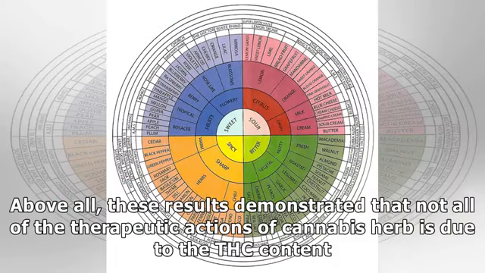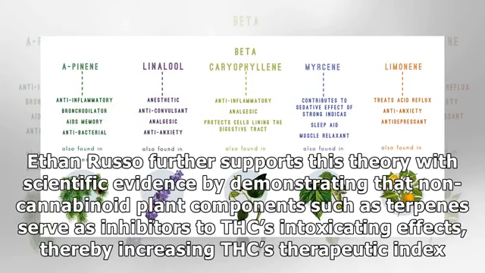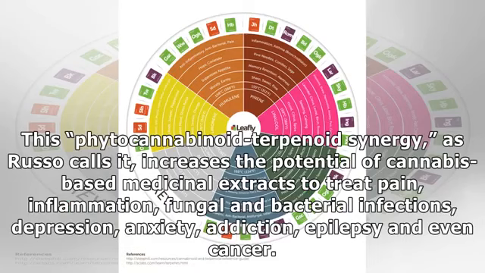Above all, these results demonstrated that not all of the therapeutic actions of cannabis herb is due to the THC content. Ethan Russo further supports this theory with scientific evidence by demonstrating that non-cannabinoid plant components such as terpenes serve as inhibitors to THC's intoxicating effects, thereby increasing THC's therapeutic index. This phytocannabinoid-terpenoid synergy, as Russo calls it, increases the potential of cannabis-based medicinal extracts to treat pain, inflammation, fungal and bacterial infections, depression, anxiety, addiction, epilepsy and even cancer.